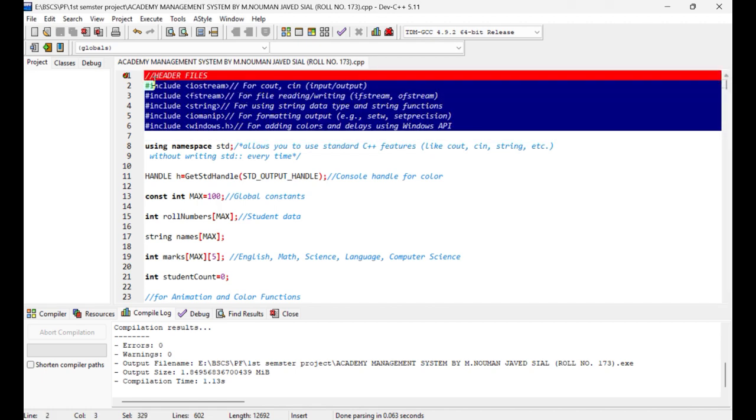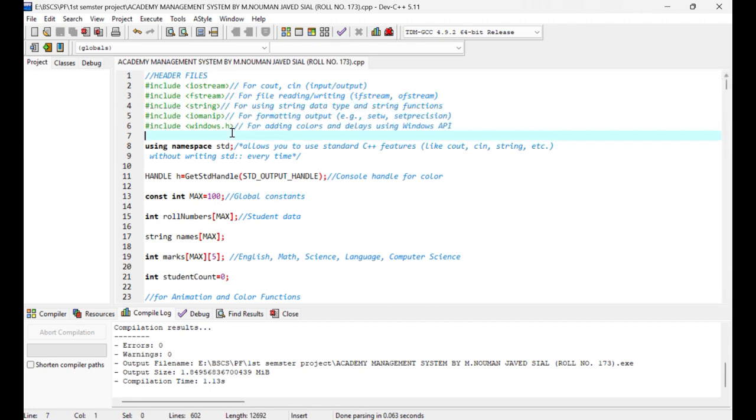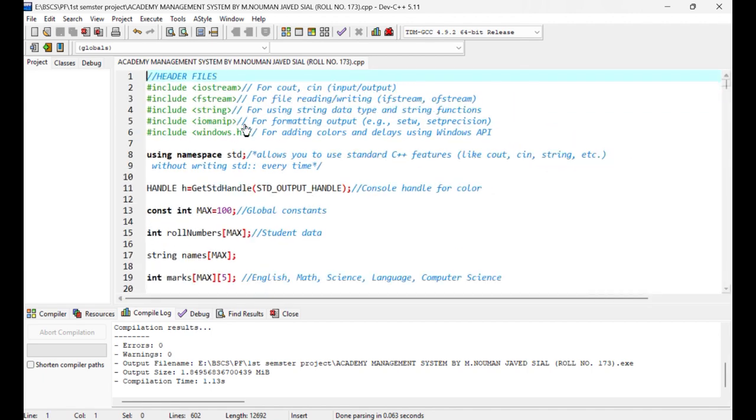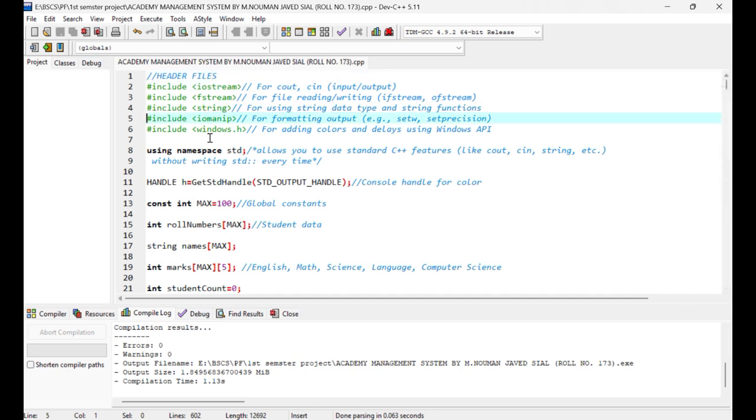This is simple code. I have used some header files. I have used simple things, for example, simple structure, some conditions like if else, switch statements, some for loops, arrays, file handling, and 2D arrays. I have used just simple things to make it understandable, because this is my first semester project of programming fundamentals, PF.